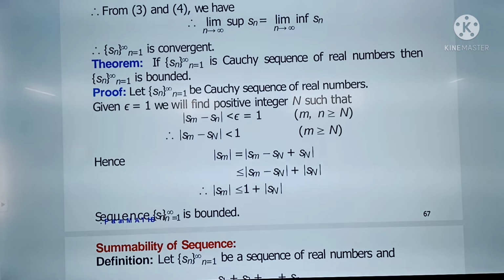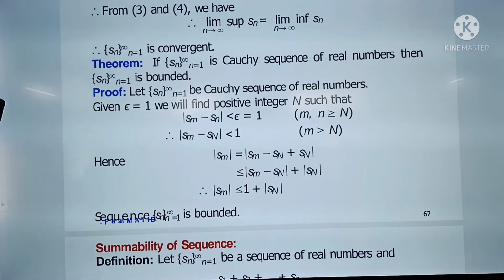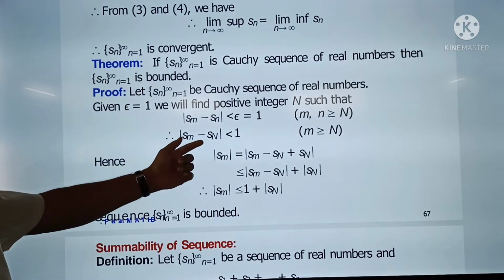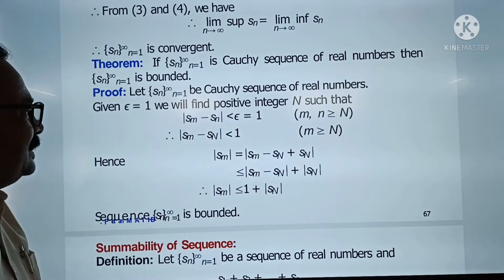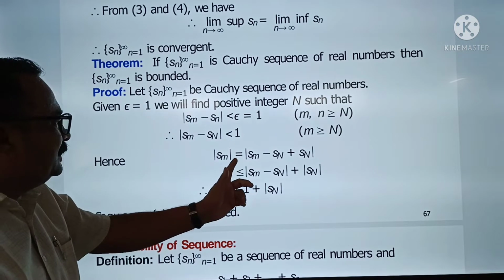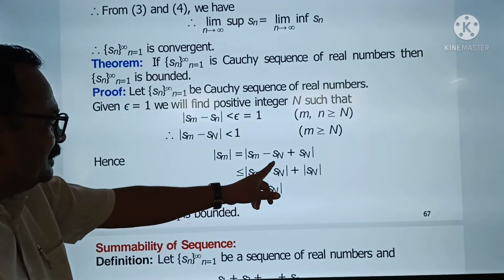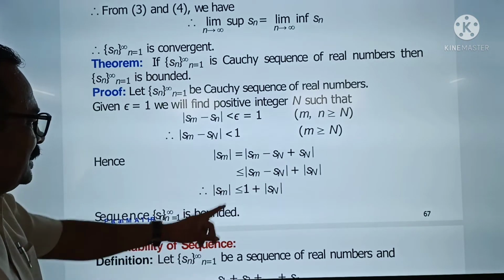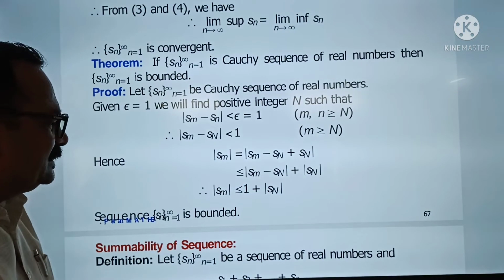Okay, next theorem is: if Sn is a Cauchy sequence of real numbers, then sequence Sn is bounded. मग तो Cauchy sequence असेल तर तो bounded असतो. आता Cauchy असेल तर इथं modulus of Sm minus Sn is less than 1, म्हणजे epsilon is equal to 1 चूज केलंय. मग modulus of Sm हे असं लिहिता येईल की modulus of Sm minus Sn plus Sn, which is less than or equal to modulus of Sm minus Sn plus modulus of Sn.